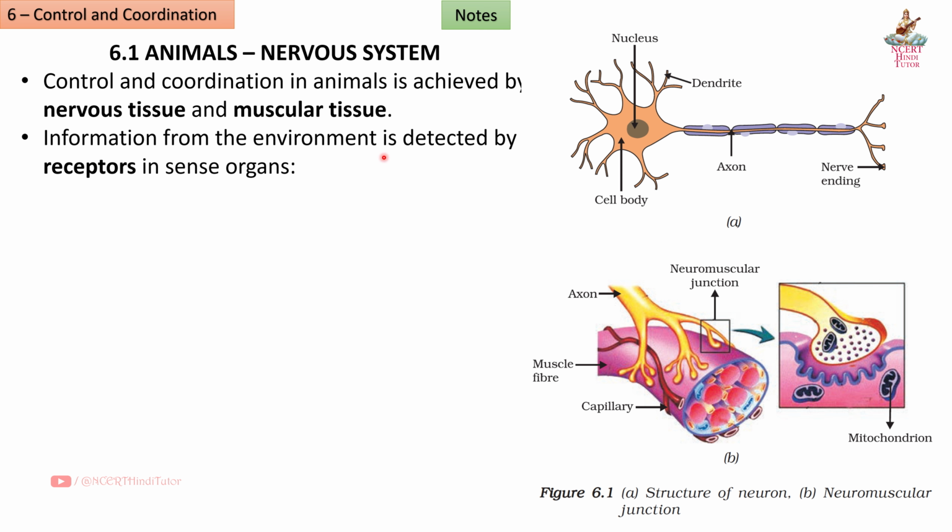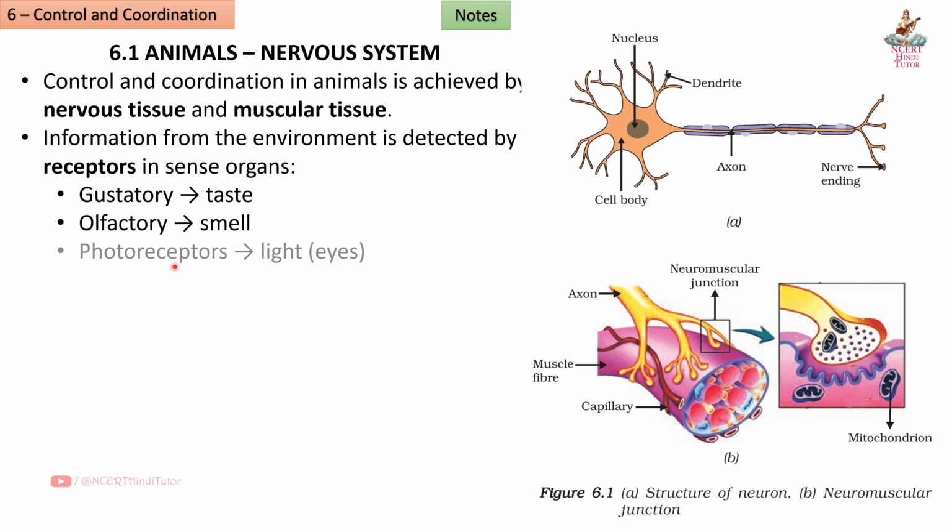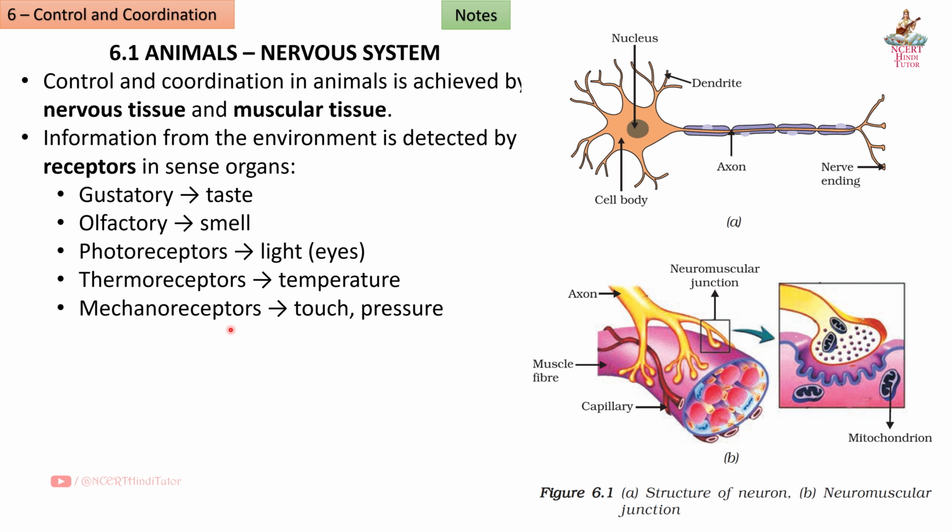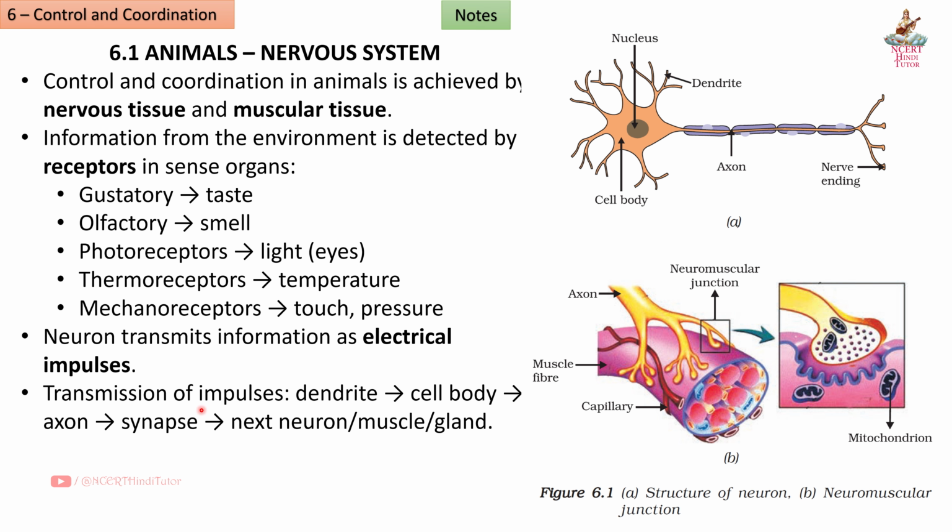Information from the environment is detected by receptors in sense organs: gustatory, taste; olfactory, smell; photoreceptors, light, that is eyes; thermoreceptors, temperature; mechanoreceptors, touch, pressure. Neuron transmits information as electrical impulses. Transmission of impulses: dendrite to cell body to axon to synapse to next neuron, muscle, gland. Friends, this is the structure of neuron and this is neuromuscular junction.